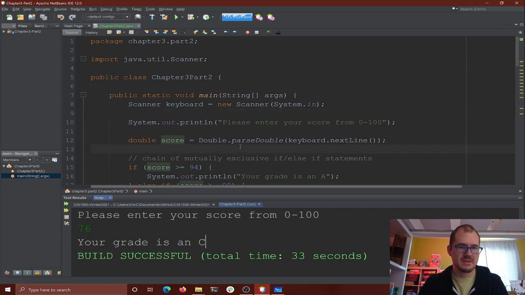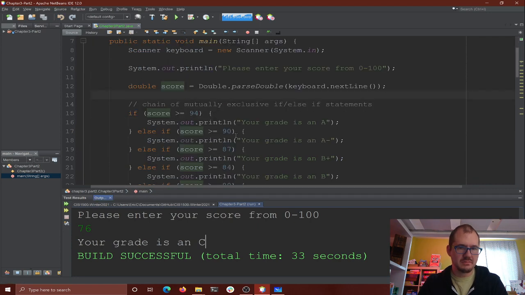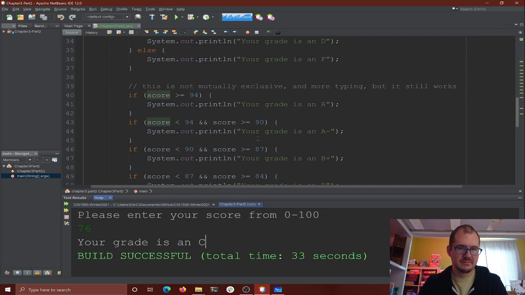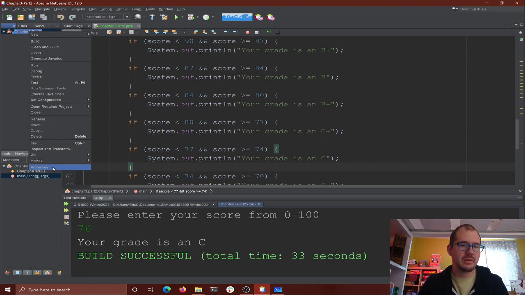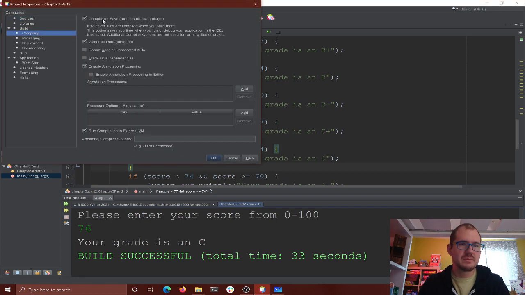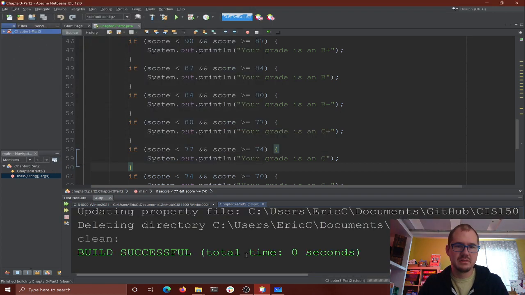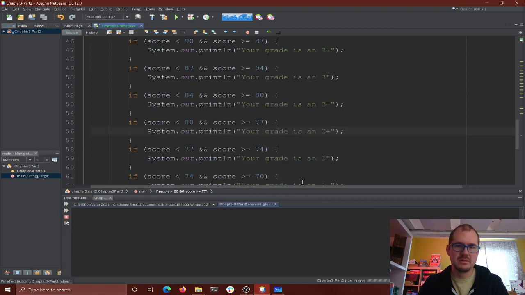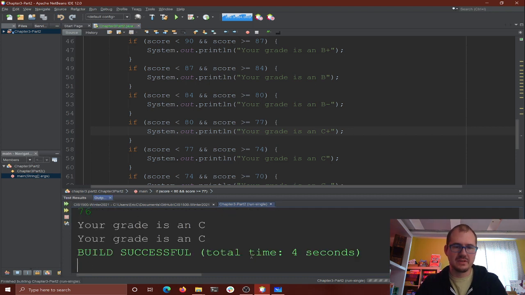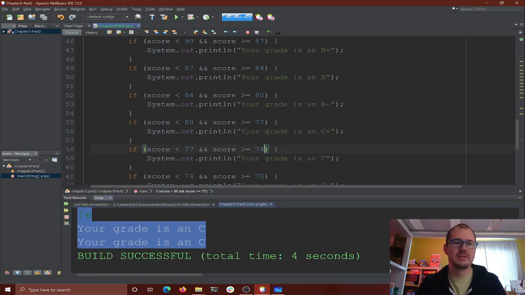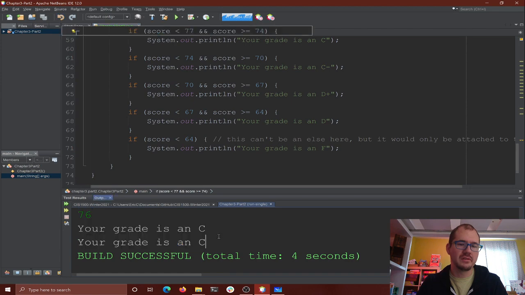We only had it run one time. Did I miss it over here? I would have expected to get it twice. That's interesting. Oh, you know, I think it probably didn't build all the way. Let me try it one more time. I have to change my little compile option here, and then run. 76. Okay, there we go. Now I'm happier. So we get it twice. Good.